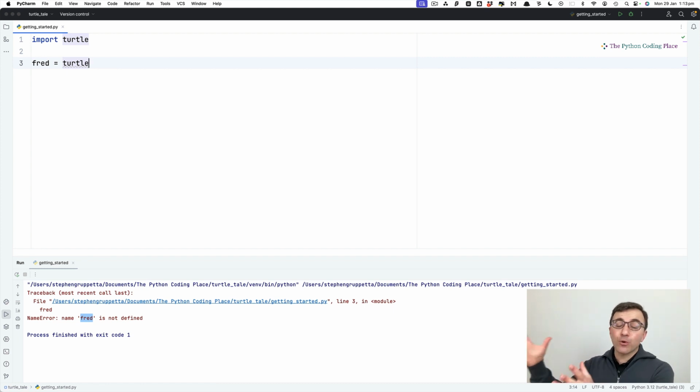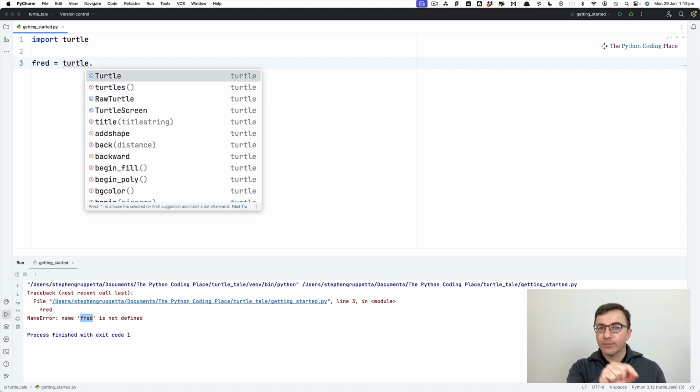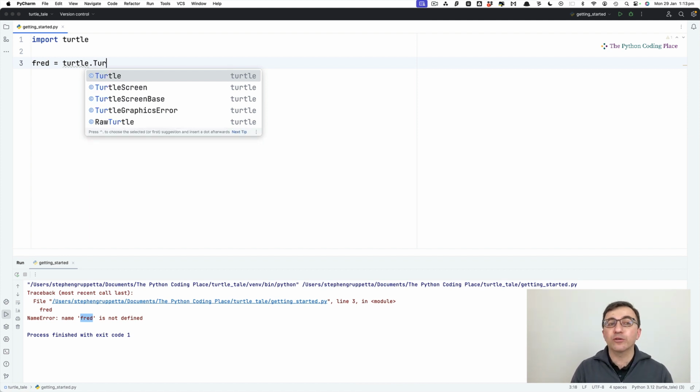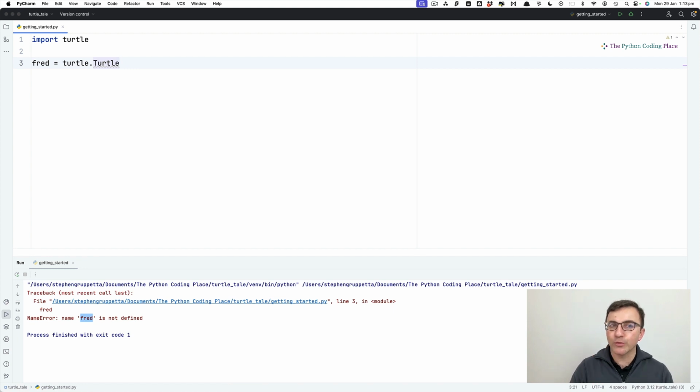Now, Turtle is the book we brought from library with all the commands. I do not want Fred to be the book. Instead, I want to open this book. That's what the dot is doing in this case, right? It's opening the book. And from inside the book, I want the command called also Turtle. Although notice there's a difference. There's a capital T. And these things matter in Python. Uppercase, lowercase, they have a meaning. For a while, we're not going to see many uppercase letters. This is one of the few exceptions. That's because we're creating a turtle. So the capital T shows that this is a thing we're creating.